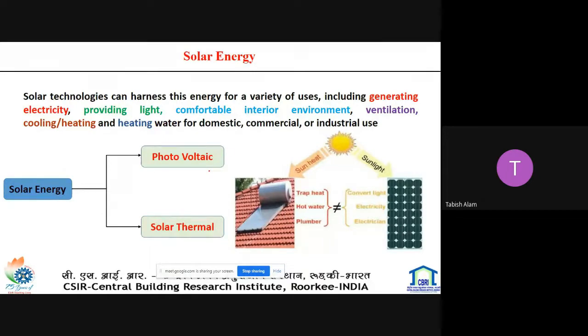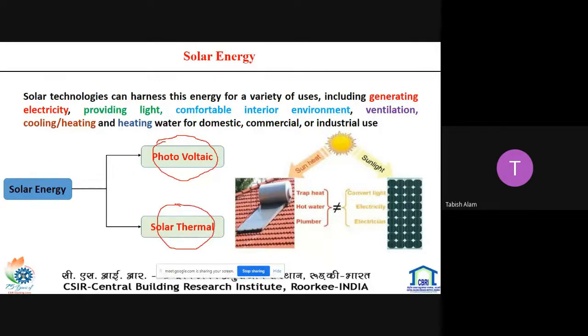and water heating for domestic, commercial, and industrial purposes. Basically, this solar energy can be utilized mainly in two ways. One is the photovoltaic. This photovoltaic cell can generate direct electricity, and this generated electricity can be used in whatever we require. The other way of utilizing solar energy is solar thermal energy.